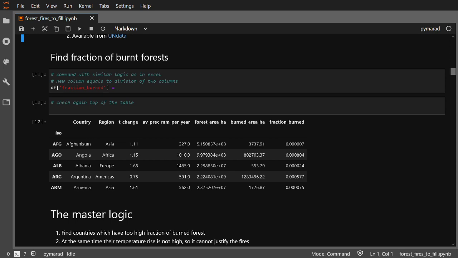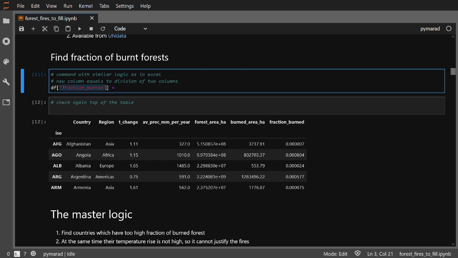You can also think about percentages. And that kind of fraction needs to be calculated, and we want to create a new column in our data frame, which is done by saying which data frame we want, that's our df, and then in square brackets we write the name of our desired new column, which is called fraction burned. And now we are going to say what the values are going to be equal to, which is dividing the burned area of the forest over the total area of the forest. So we need to refer to the first column of the burnt area of the forest here, which is again df and square brackets and the name burnt area in hectares, and divided by total area.